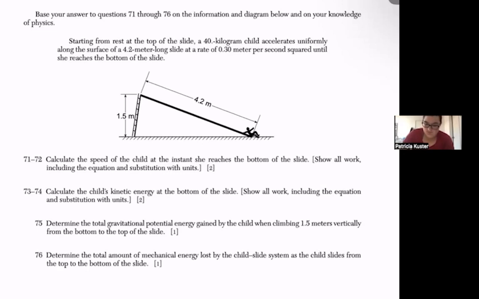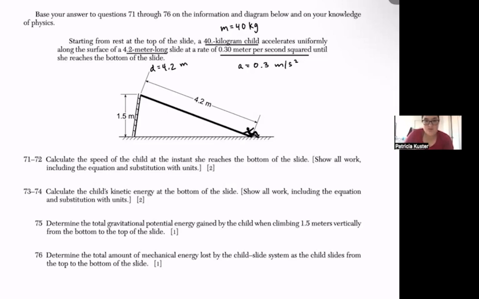So going through, I see a 40-kilogram child. So this tells me that m is 40. Accelerates uniformly along the surface of a 4.2-meter-long slide at a rate of 0.30 meters per second squared. That means that acceleration is 0.3. And then this is how far she's sliding, so that would mean that the distance d is 4.2 meters.